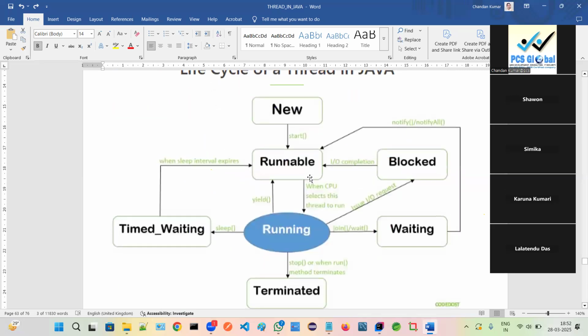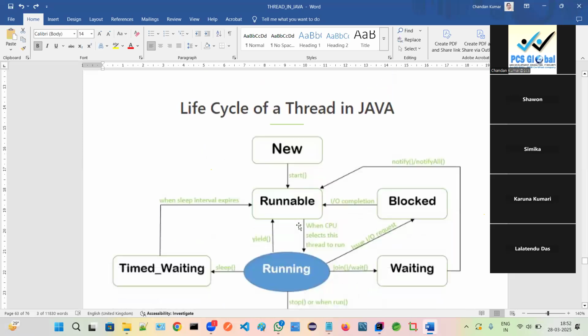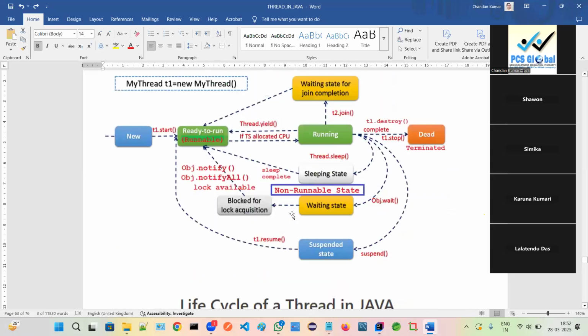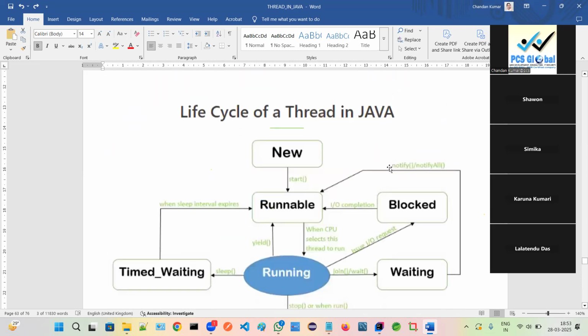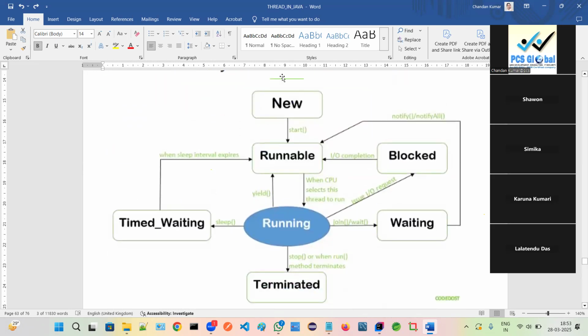Do practice, work on it. This figure I have already shared with you all. Why this figure? This is a very fresh figure. The reason is that T1.stop is not available. The stop method is not available in Java because it is deprecated in newer JDK versions. The suspend and resume methods are also not available in the latest version of the JDK. Getting my point? So this is very recent, which I have shared with all of you.